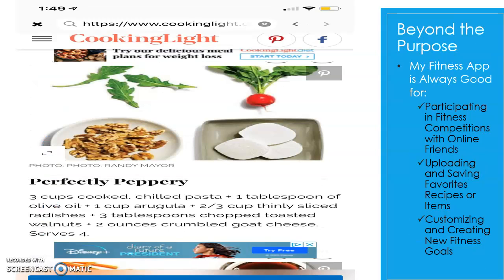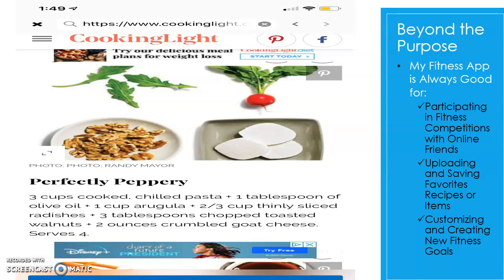In addition to basic diet and exercise tracking, the MyFitnessPal app allows users to participate in fitness competitions with their online friends, such as who can take the most steps within a day. Users can also upload and save their favorite recipes to save for later.